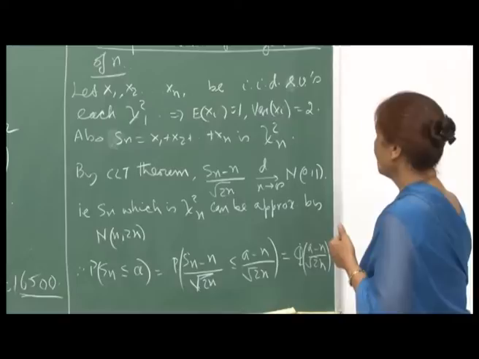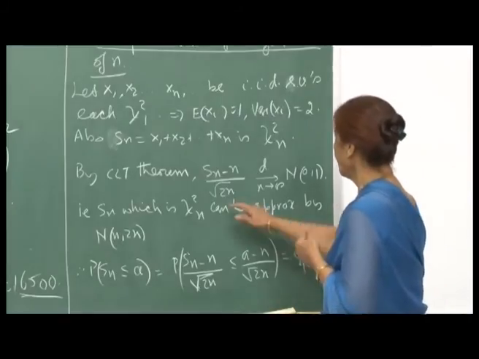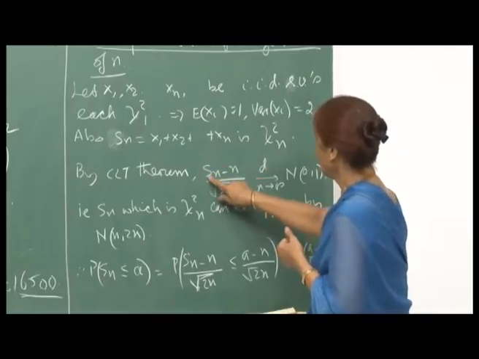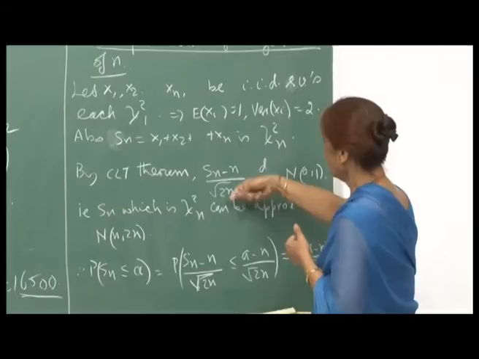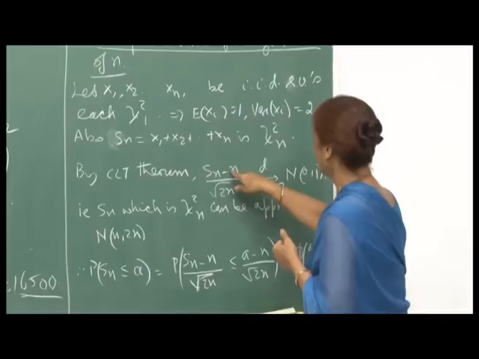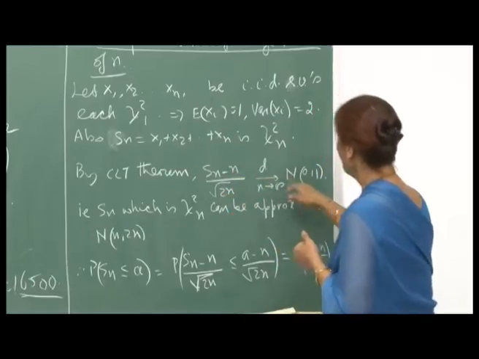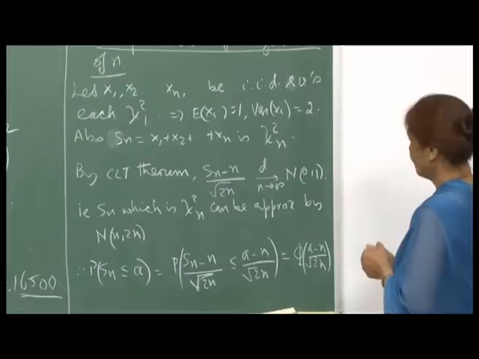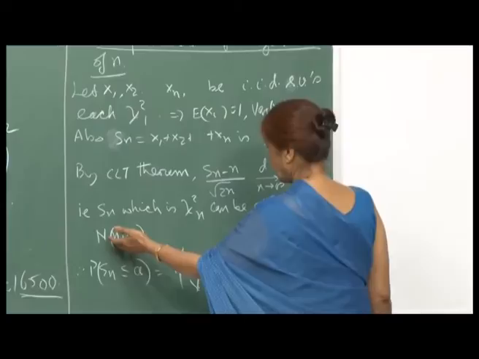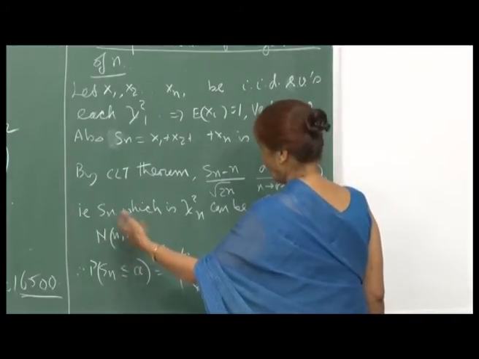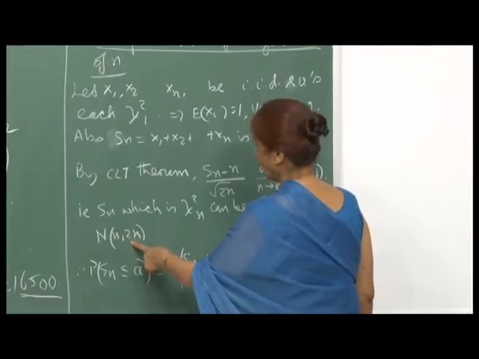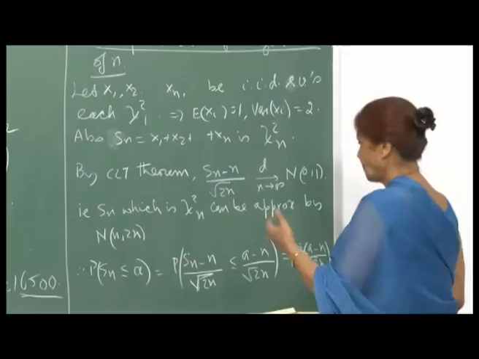Anyway, by the CLT, (Sn minus n) upon root 2n converges in distribution, because we have standardized it by subtracting the mean of Sn. The mean of Sn will be n, because each is chi-square 1. So, this is (Sn minus n) upon root 2n, and that will go in distribution to normal 0, 1 as n goes to infinity. Or in other words, chi-square n is approximately normal with mean n and variance 2n, whichever way you want to put it.